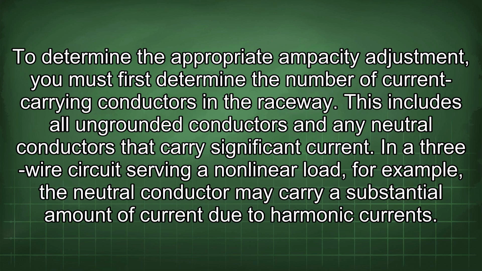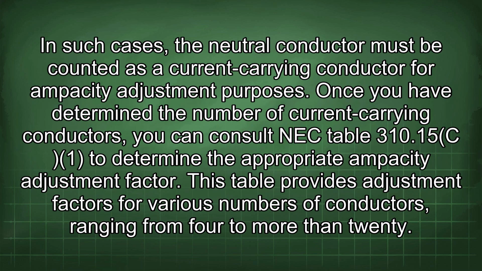This includes all ungrounded conductors and any neutral conductors that carry significant current. In a 3-wire circuit serving a nonlinear load, for example, the neutral conductor may carry a substantial amount of current due to harmonic currents.